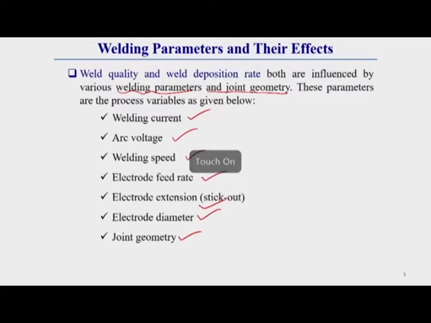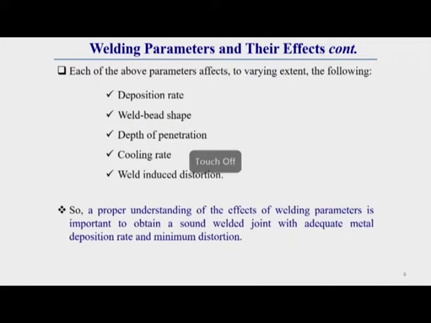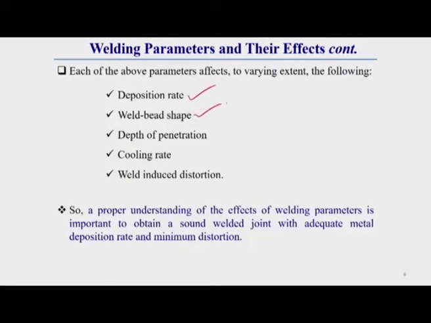First of all, I will discuss welding current. Before that, whatever parameters I have shown above, what is the effect if they vary? These parameters affect the deposition rate, the weld bead shape, the depth of penetration, the cooling rate, and weld induced distortion.